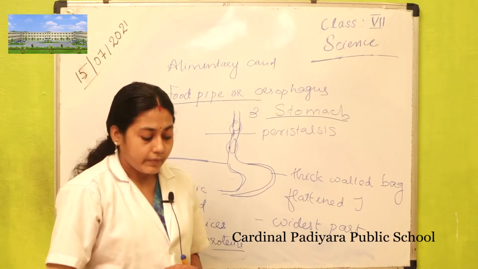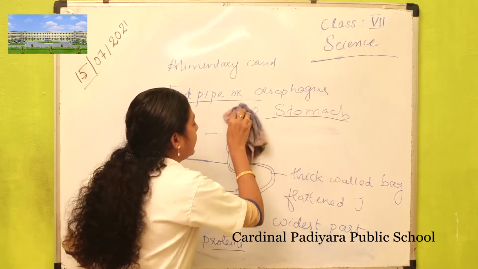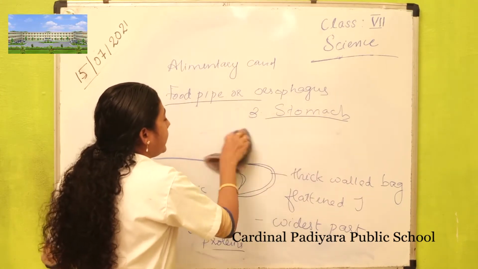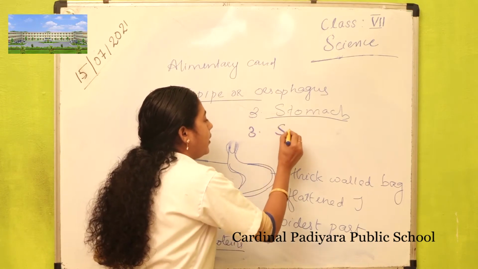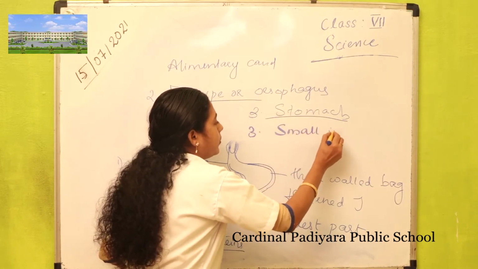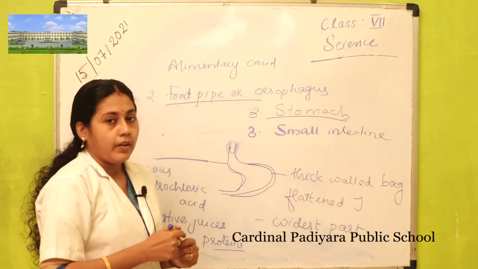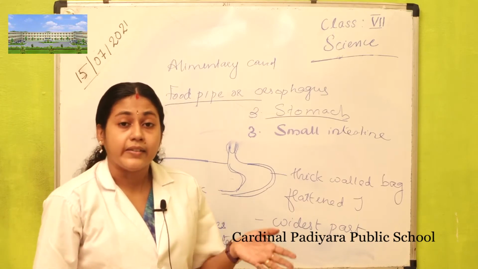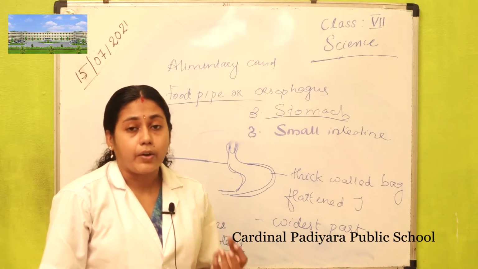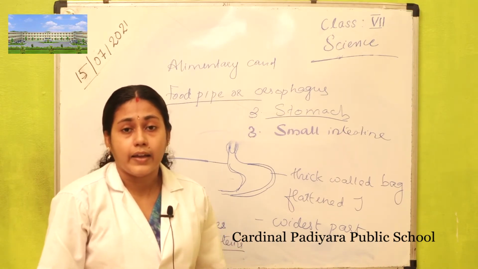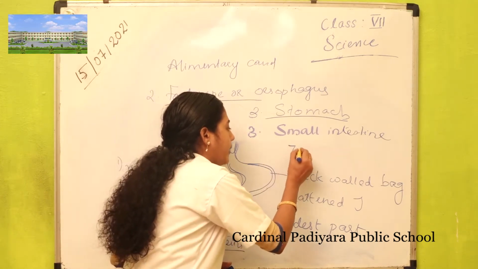Next is the small intestine. That is the third part of the alimentary canal, the small intestine. Do you know the small intestine? It is a highly coiled structure present in the lower part of our alimentary canal, and it is about 7.5 meters long.